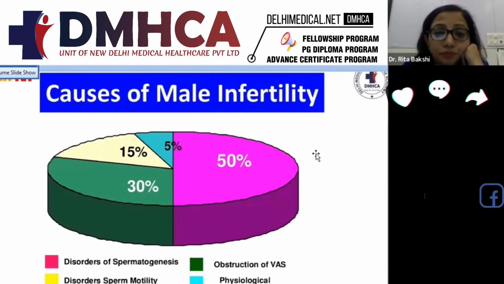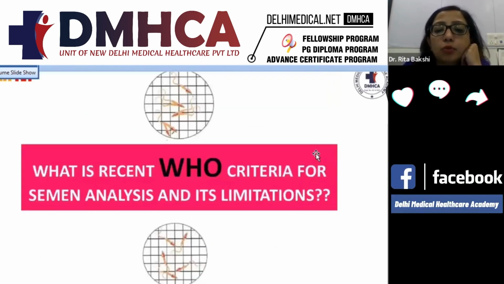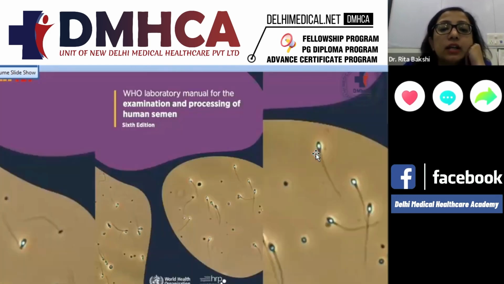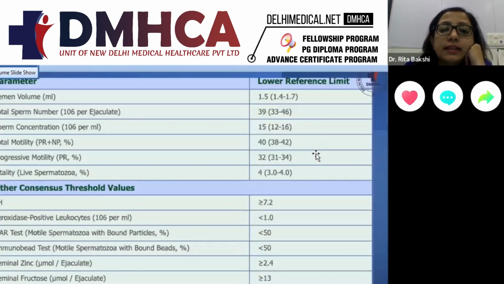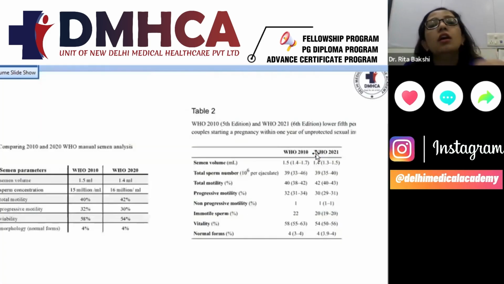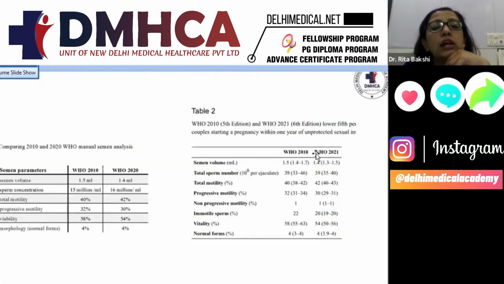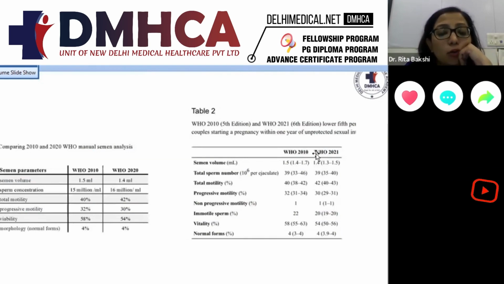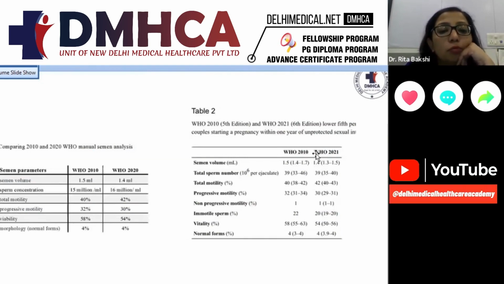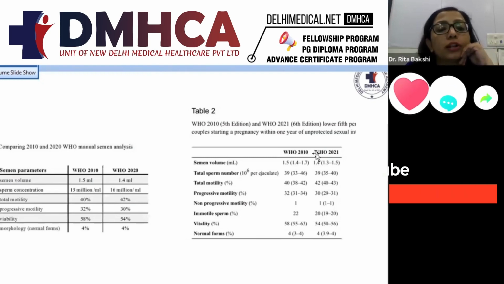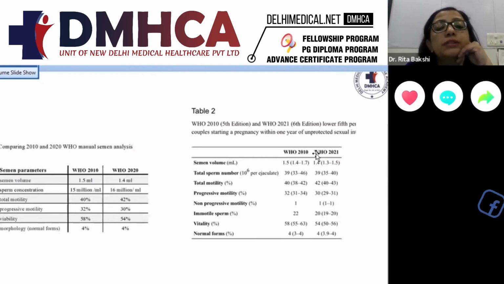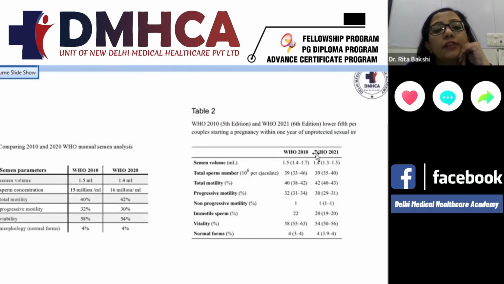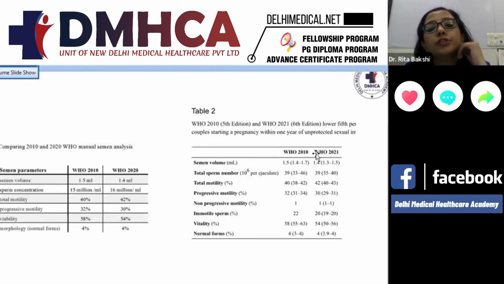Coming to the recent WHO criteria for semen analysis, this is the 6th edition, which was released in 2020. The earlier edition, released in 2010, had the normal cutoffs as 1.5 ml volume, 15 million per ml concentration, 40% total motility, 32% progressive motility, viability 58%, and normal morphology 4%.